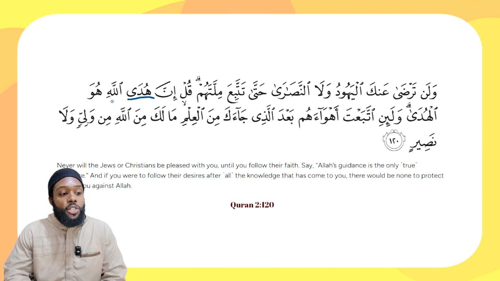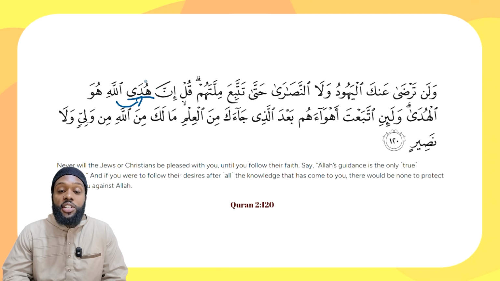And notice that lafzul jalala is in the state of jar, right? It's a mudaf ilayhi to huda, right? Guidance, which means huda is ma'rifa, right? Taking its definiteness from lafzul jalala, right? And we know that the harf inna impacts its ism, changing it to a state of nasb, which means that huda is mansub, right? And huda is not mansub based on this fatha on the dal. Huda is mansub based on a fatha muqaddara, right? The fatha is implied on the alif.